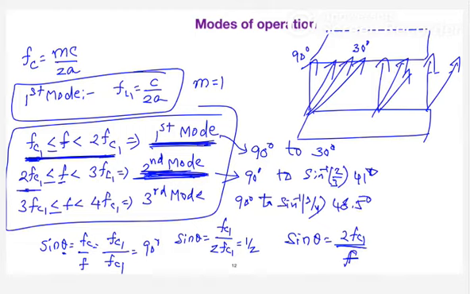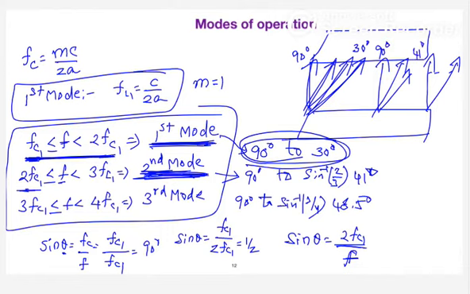Okay, so what is an observation you can get here? In the first mode, the range of the wave angle will be high, which means you are having from 90 degrees to 30 degrees. So the wave can enter at any angle from 90 degrees to 30 degrees. Whereas when you see the second mode of operation, it can extend from 90 to 41 degrees. So the range is a little bit compressed. The wave angle can enter only from 90 to 41.